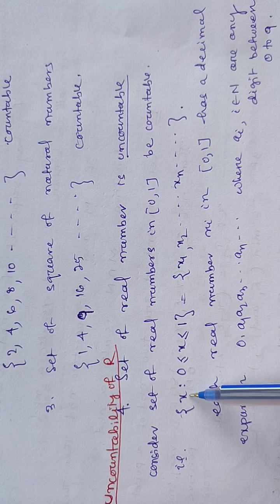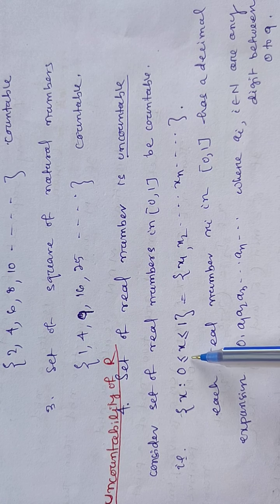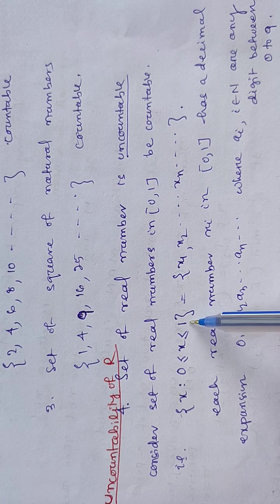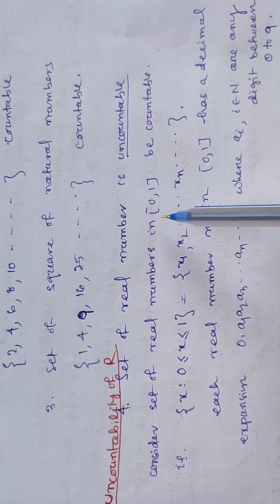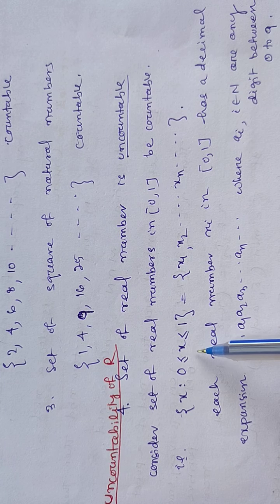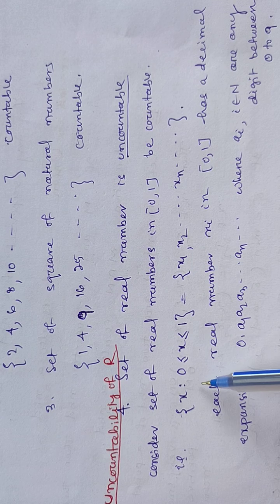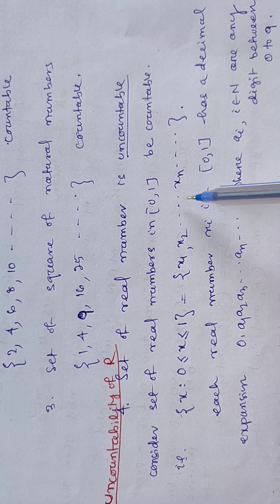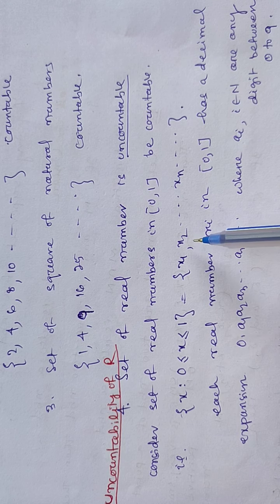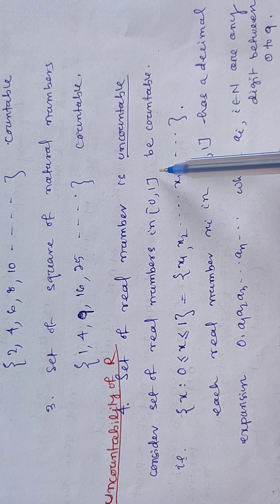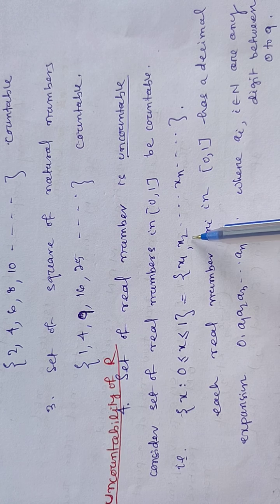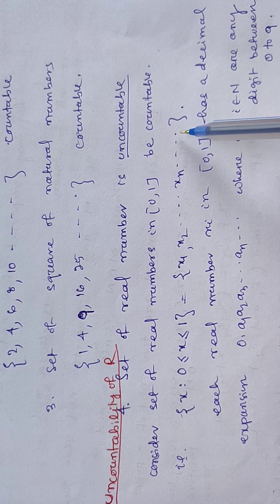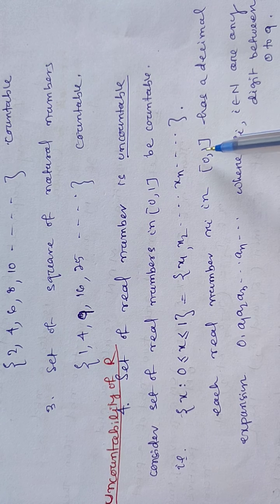So it is the set of x such that 0 is less than or equal to x is less than or equal to 1. We can express the closed interval 0 1 in this way, or extensively write it as x1, x2, ..., xn. Because we are assuming that it is countable, we can write it in that way, and there are an infinite number of elements.